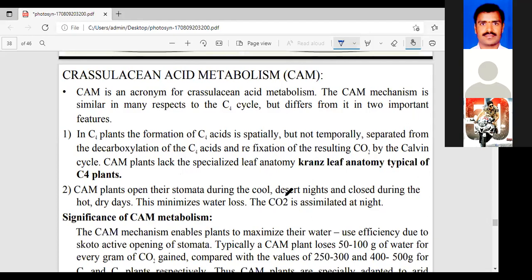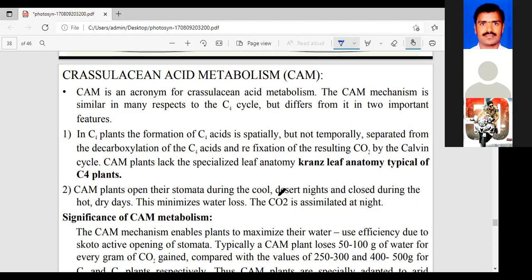In the daytime, very hot and dry conditions are there. That's why the stomata are closed. This is to minimize the water loss, that is, the loss by transpiration. Here the CO2 is assimilated only at night time.